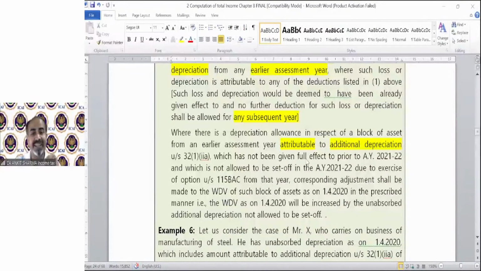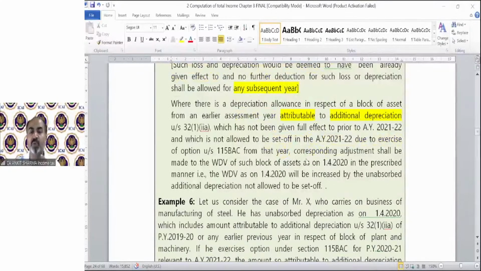Where there is a depreciation allowance in respect of a block of asset from an earlier assessment year attributable to additional depreciation, understood? Which had not been given full effect to prior to assessment year 21-22 and which is not allowed to be set off in assessment year 21-22 due to exercise of the option under section 115BAC from that year.